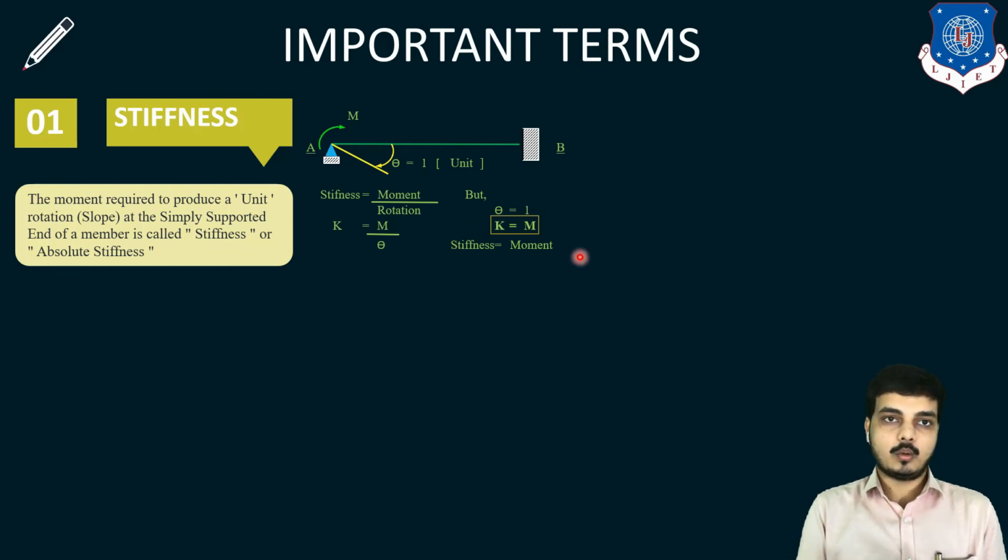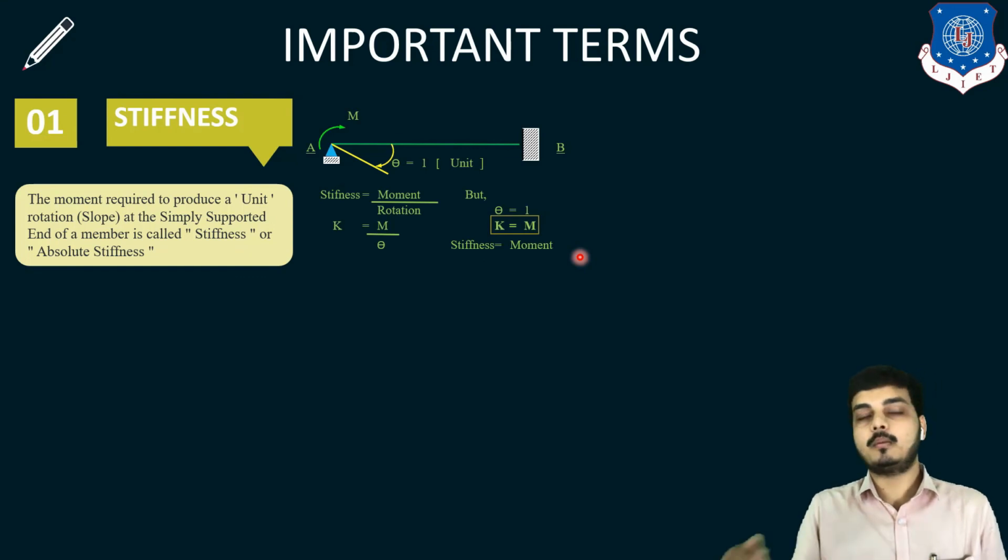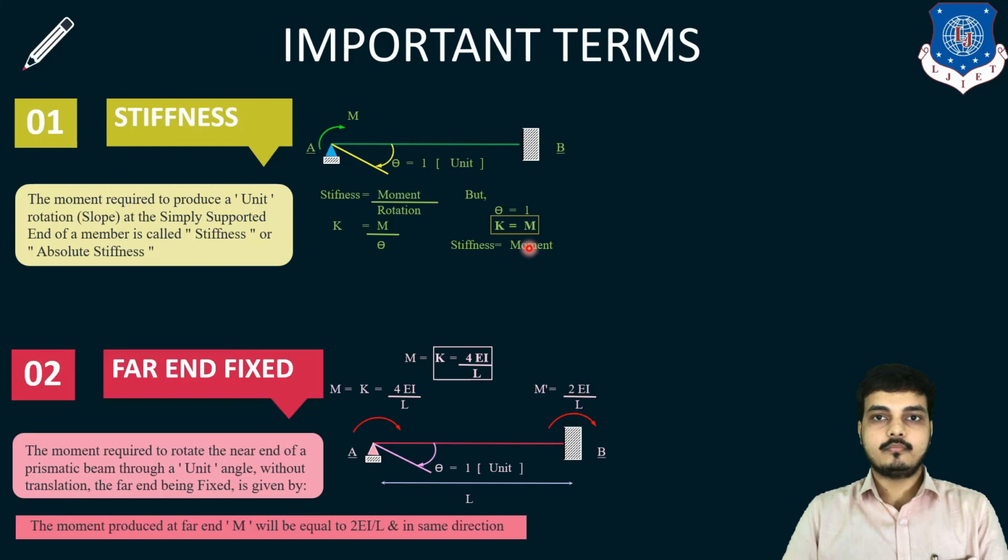What it says in simple words is, if we require a unit rotation, the amount of moment required will be directly proportional to the stiffness. That is said by this formula, K equals to M.